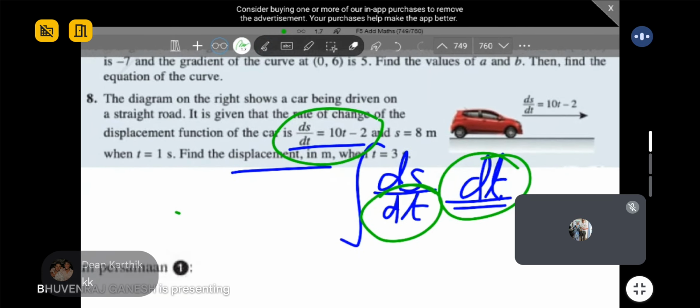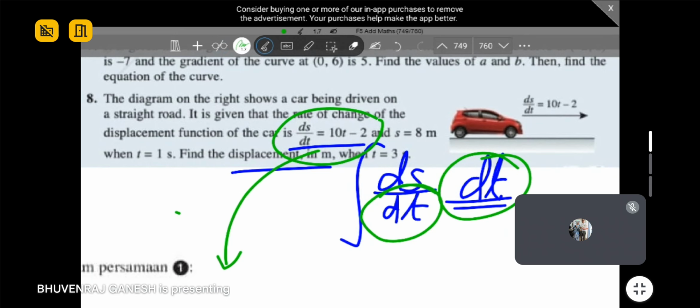Okay, so now we just need to do integration of this. Okay, guys, can you all tell me the answer? After integrating this equation, what do you all get? Apa jawapan dia? Very simple integration. Okay, one more thing. Sorry, this one doesn't have limits. I also forget already. Now we are in indefinite. So what is the answer?